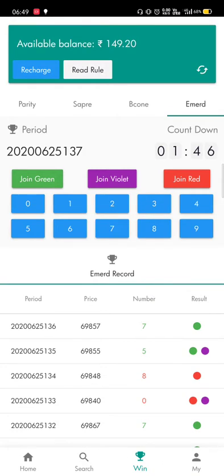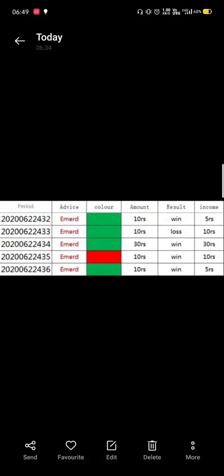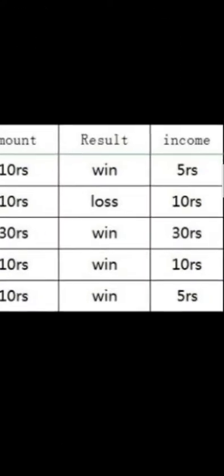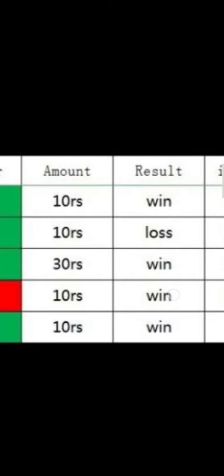Now, how to earn here? You can see our prediction method. We will provide many, at least five predictions. You can see the first prediction is win, the second prediction is, sorry, lose, third win, fourth win, fifth win.